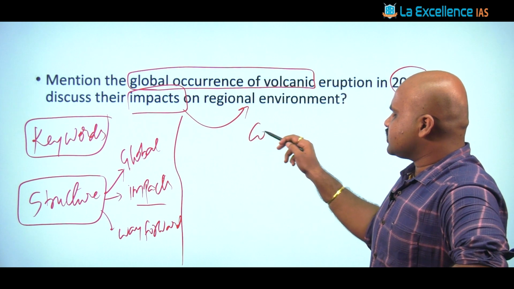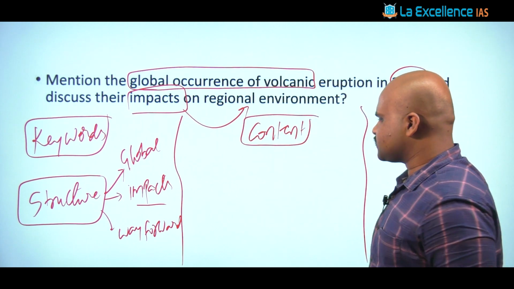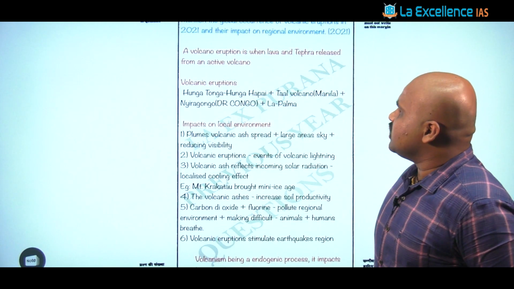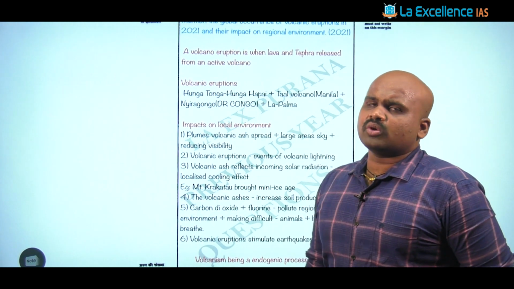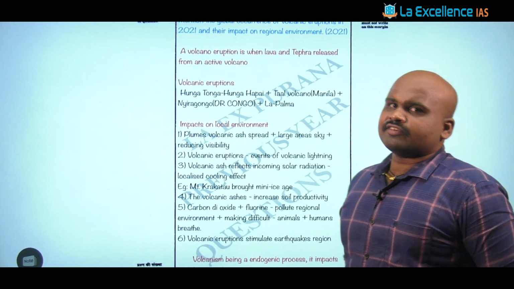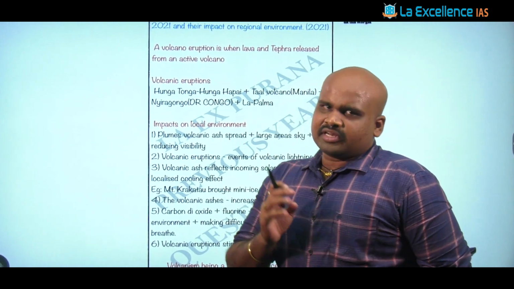And once we talk about this, then moving on to the next aspect that we generally see is what is going to be the content with respect to this answer. When we look at the content aspect, we see that we have simply defined what is a volcanic eruption. And we said that it is nothing but the eruption of lava and tephra. Tephra is nothing but the rest of your pyroclastic material apart from the lava.